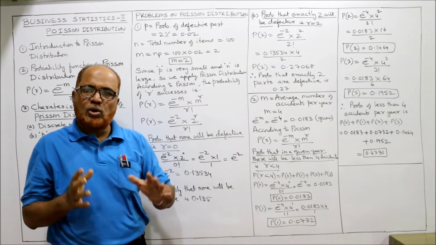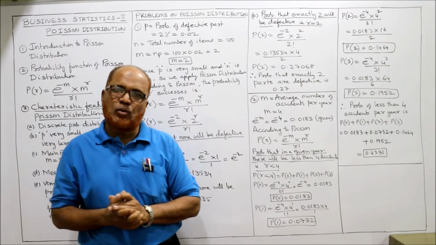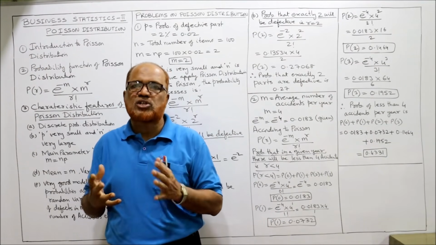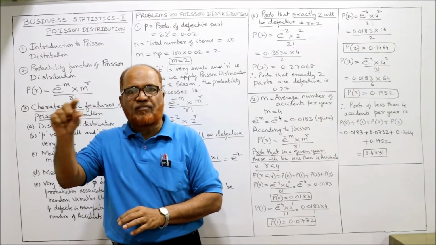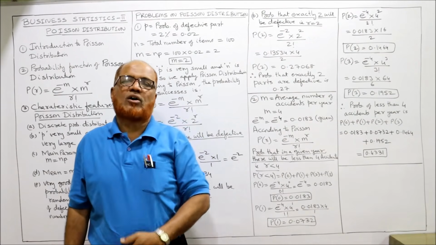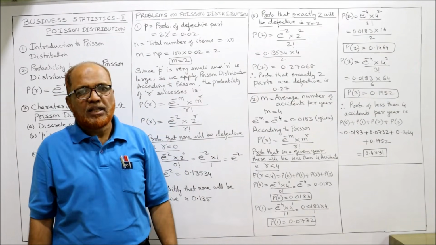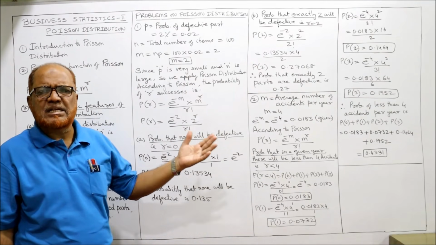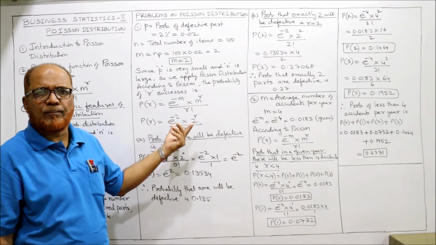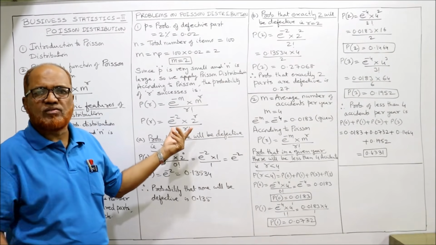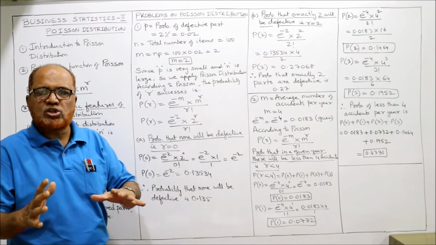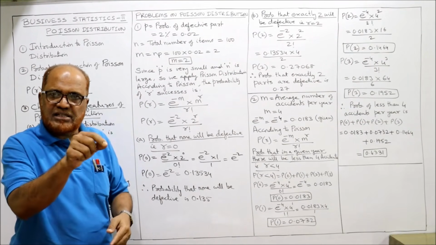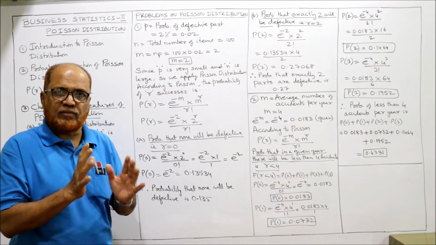That's all. So in this video, I have explained to you the meaning of the term Poisson distribution, what the characteristic features of Poisson distribution are, and what the probability function of Poisson distribution is. Then 2 problems we have solved. The problems are very simple, just like the binomial, we have the formula. The only difference is we have to refer to the table. In most of the problems, in the problem itself, the value of e to the power of minus m will be given.